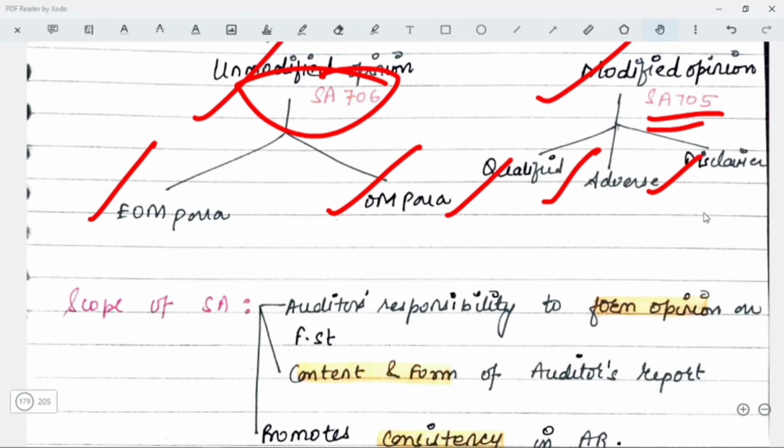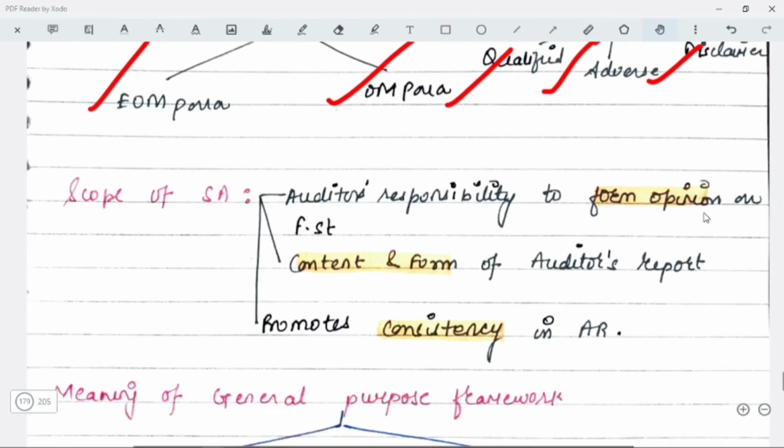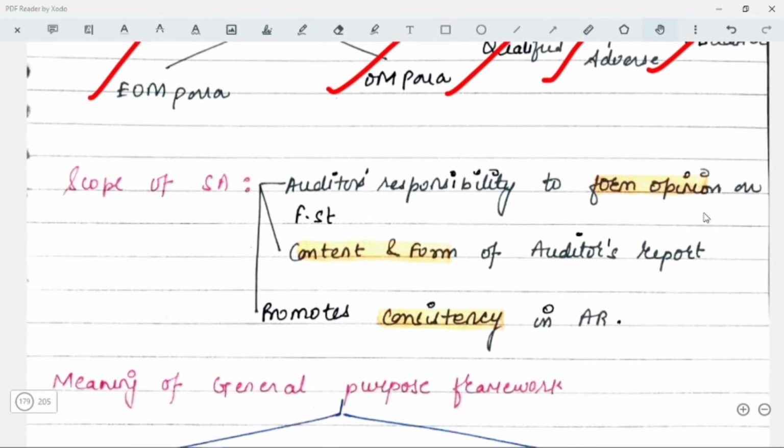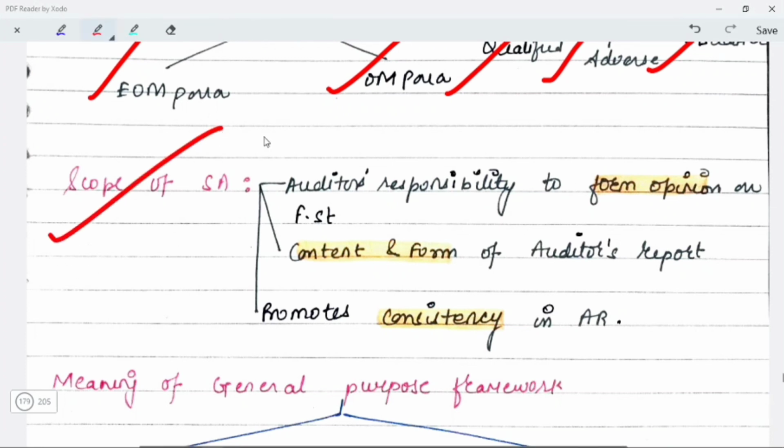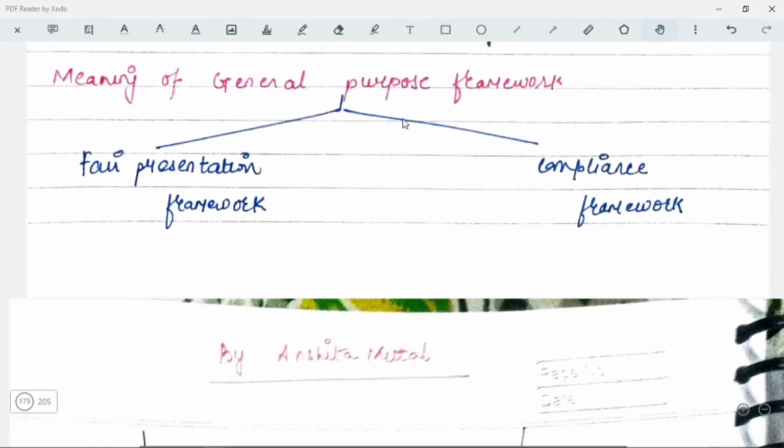Now, what is the scope of this standard? That is, the standard is 700. This standard's scope is to tell you about the auditor's responsibility to form an opinion on the financial statements, what is going to be the content and form of the auditor's report, and what does it do? It promotes consistency in the audit report, because year by year you are following this particular standard for making your reports, so thereby your reports are going to be consistent.